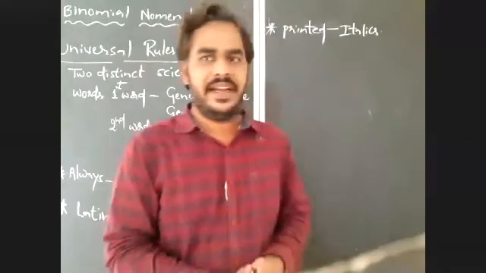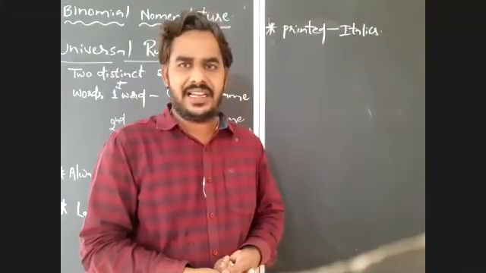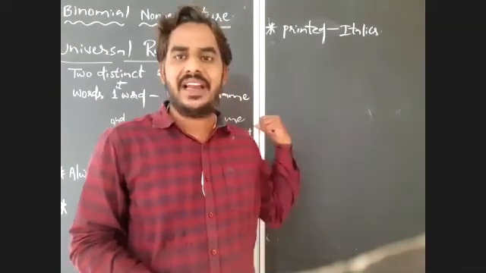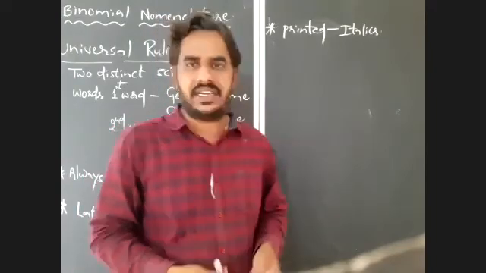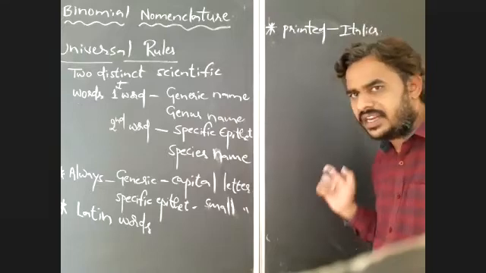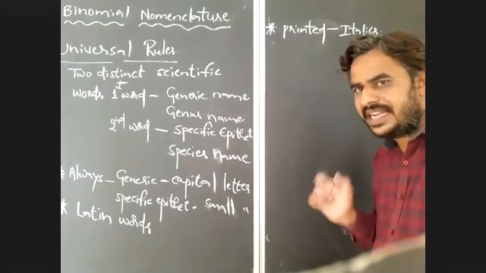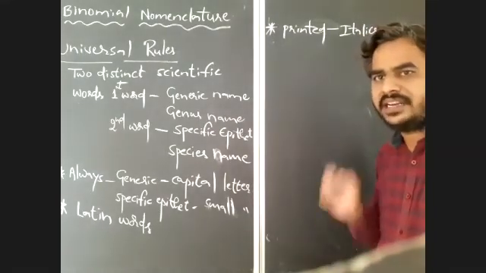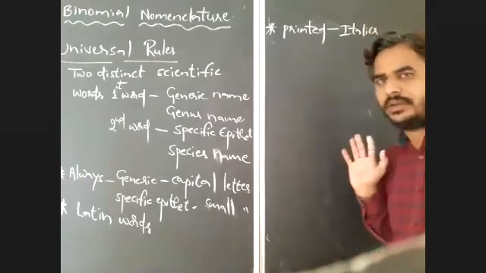What does it indicate? The italic font indicates the Latin origin of scientific names. So when we print the scientific names, we have to print them in italics only. That you have to remember.